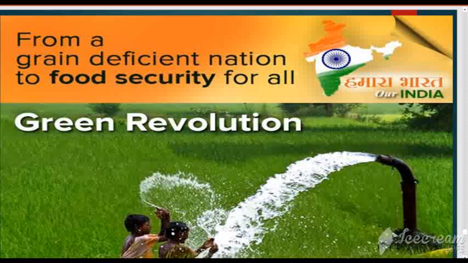Children, here in this poster you can see that because of the green revolution India became food secure. Food secure means now India does not have a shortage of food. India has become food secure because of the green revolution. So let's start the chapter.